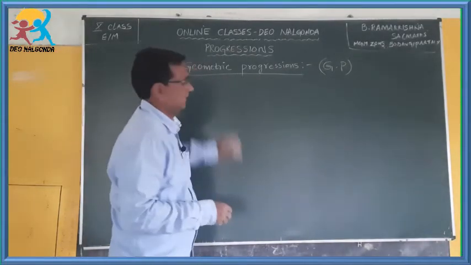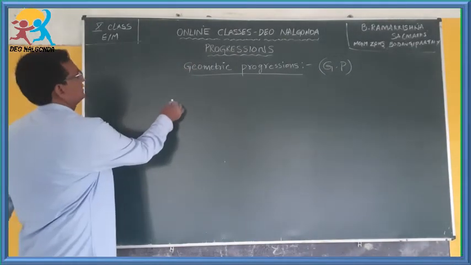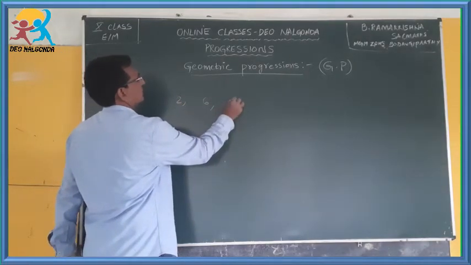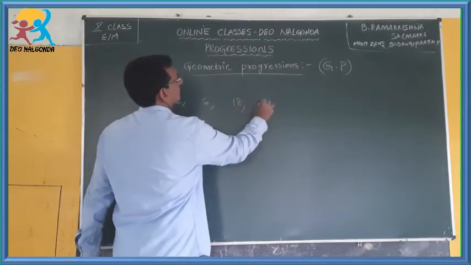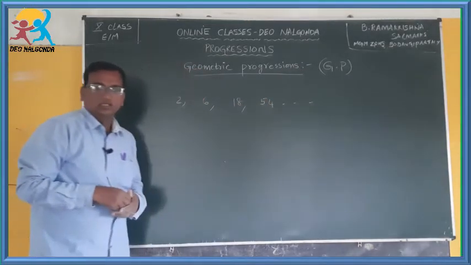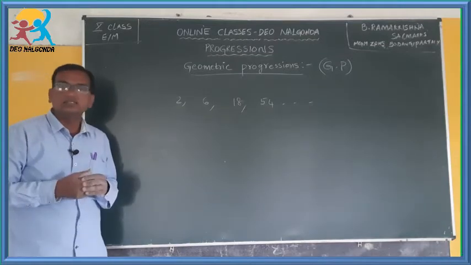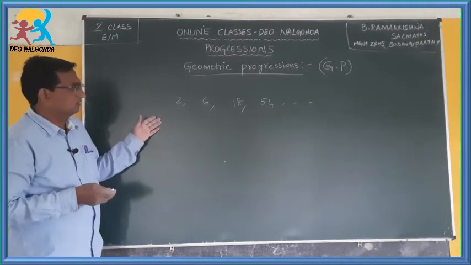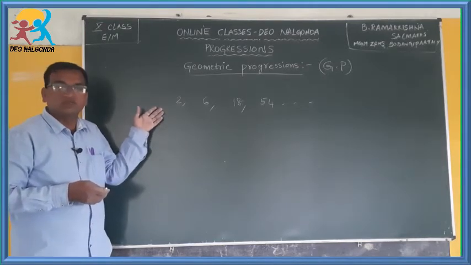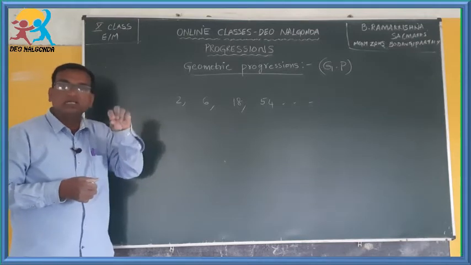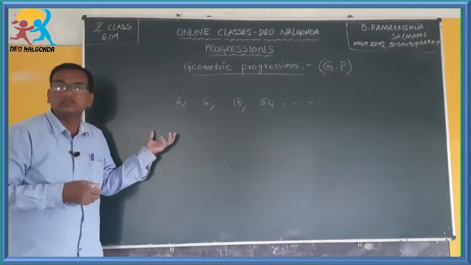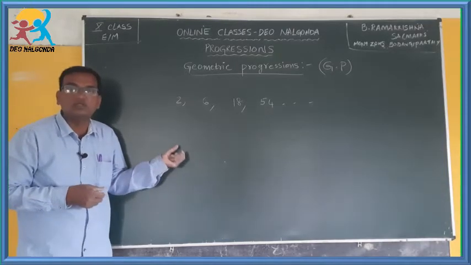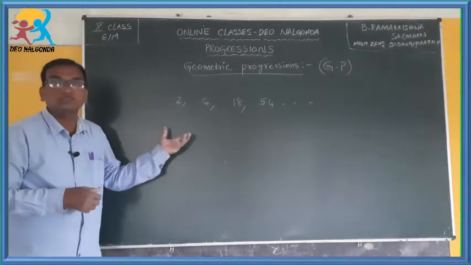Now, suppose a sequence is given: 2, 6, 18, 54 and like that. He will ask you, check whether this forms a GP or not. How do you check? The same thing we did in arithmetic progression. What did we do? We found the common difference between any two successive terms in the AP. Here what you have to do is find out the common ratio between any two successive terms.